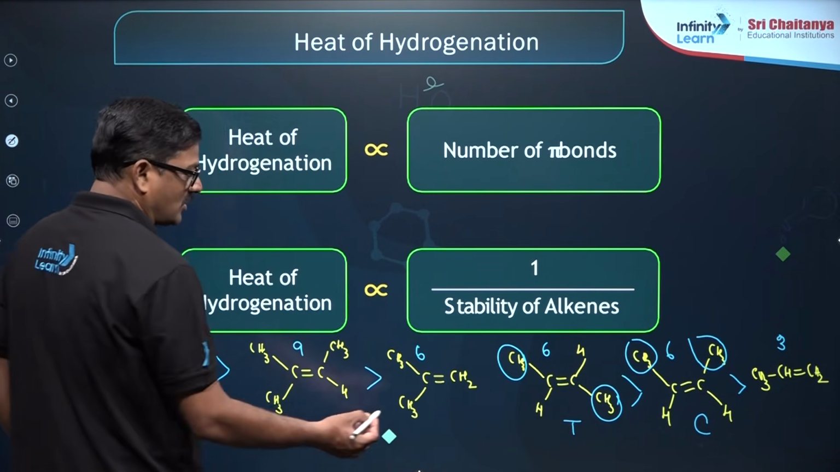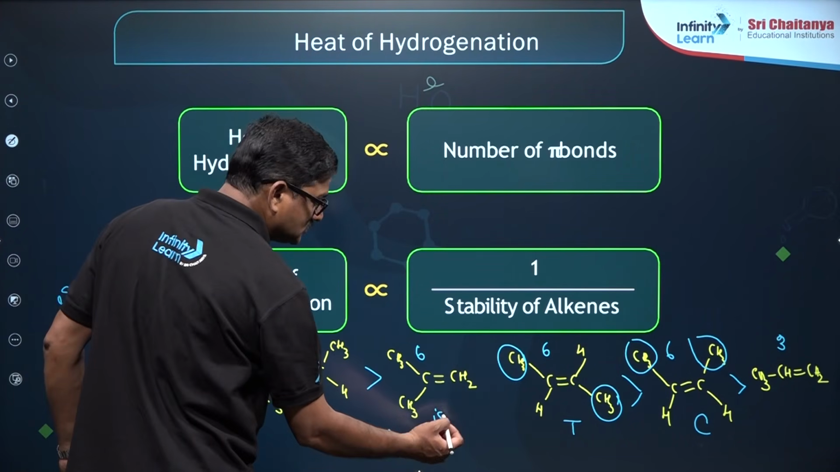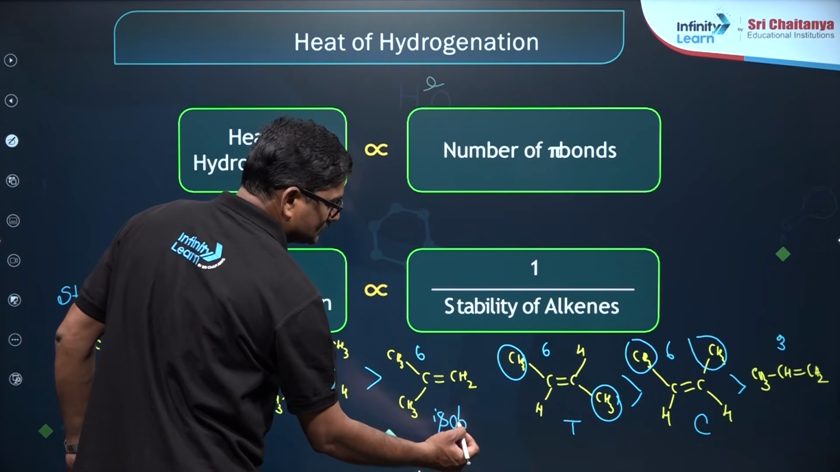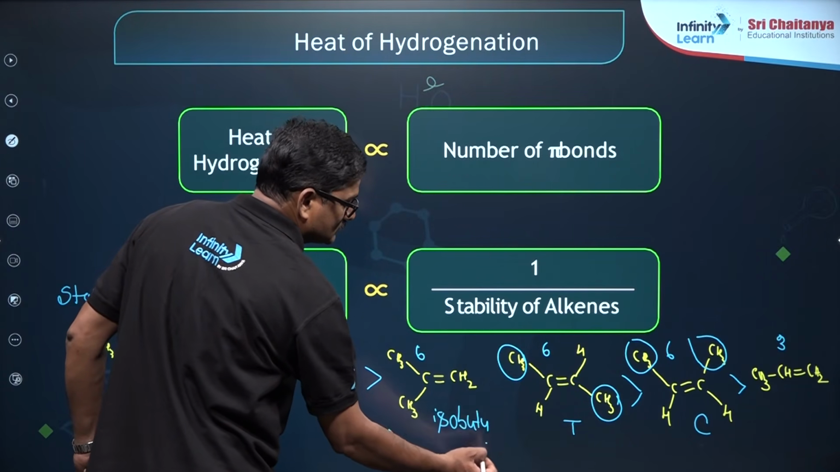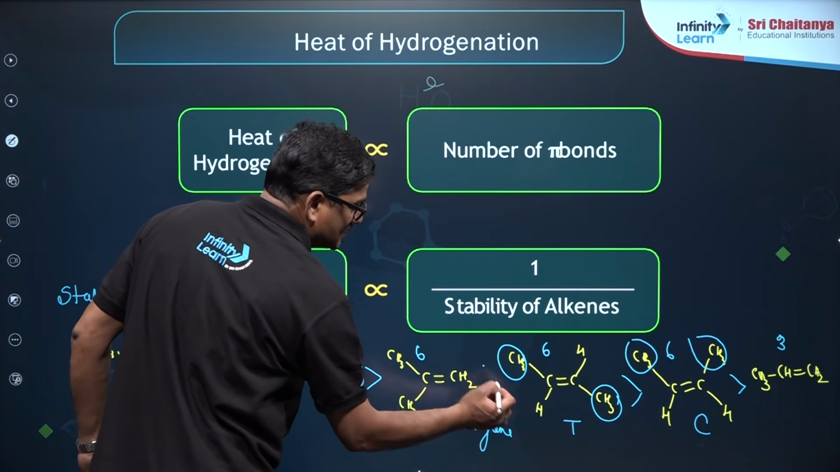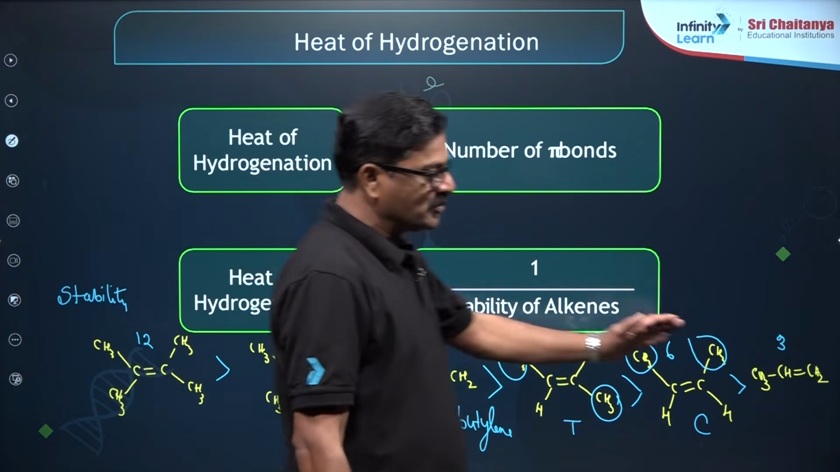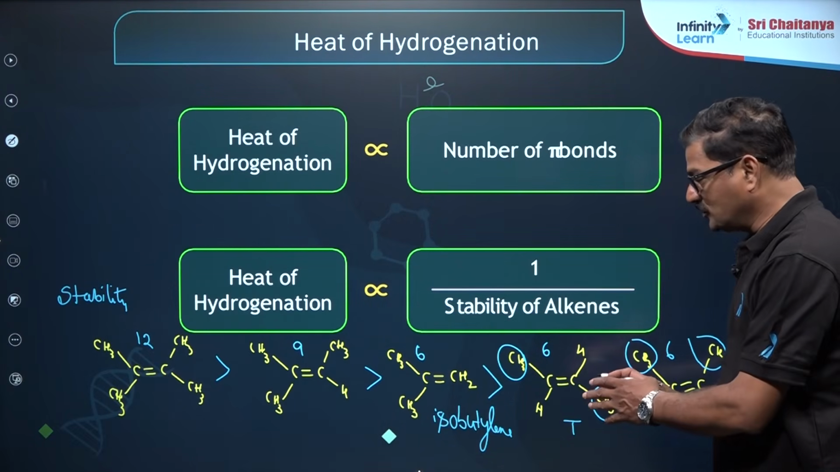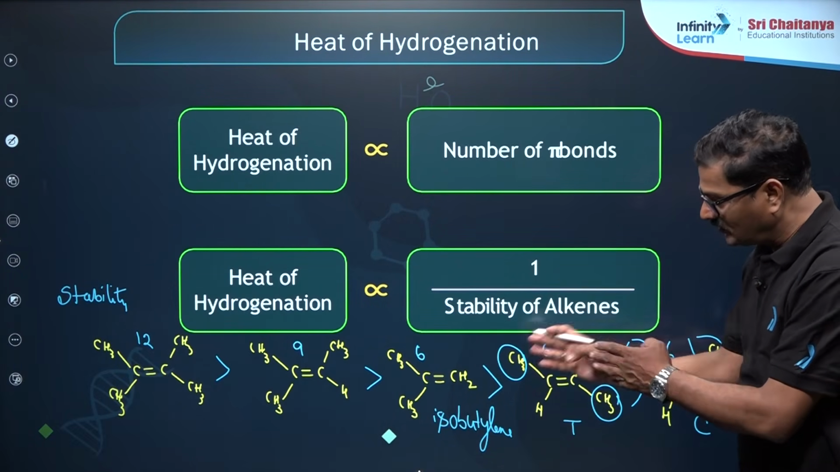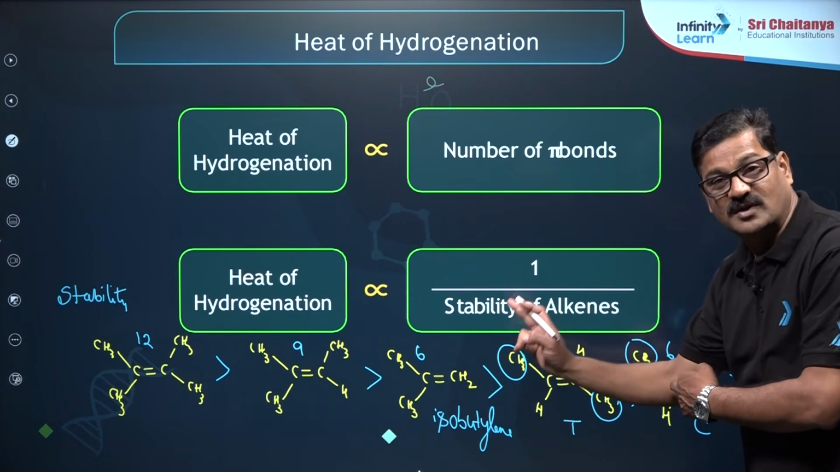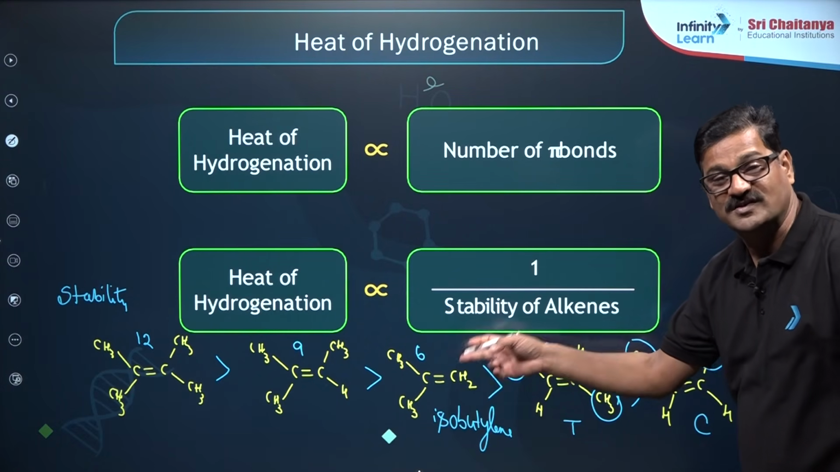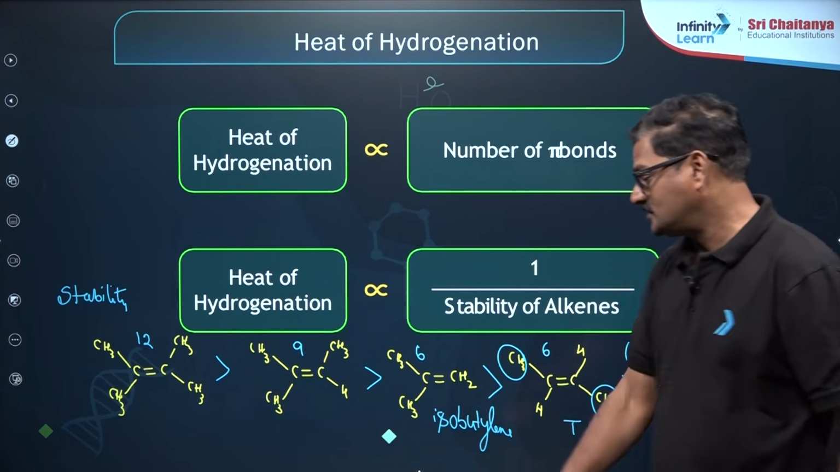But this is called isobutylene. This isobutylene is always more stable than trans-butene because the hyperconjugation structures give you a primary carbanion which makes it more stable. That's very important.